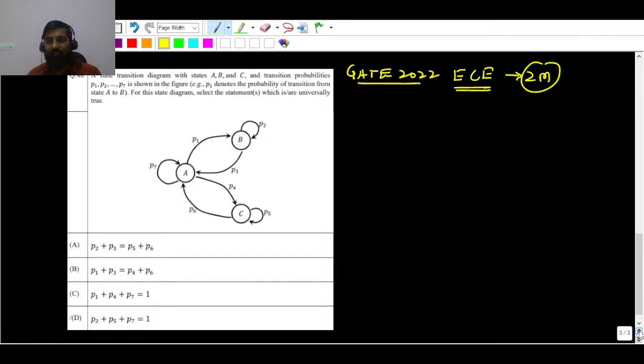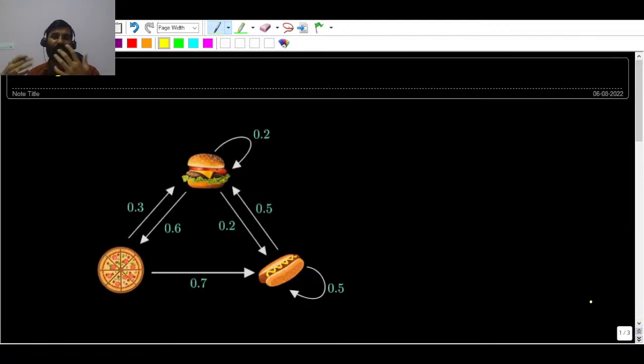Before solving the question, we must understand the Markov chain process. So I have taken one example. Whenever I try to explain any question, I take one example so that the concept is cemented in your mind.